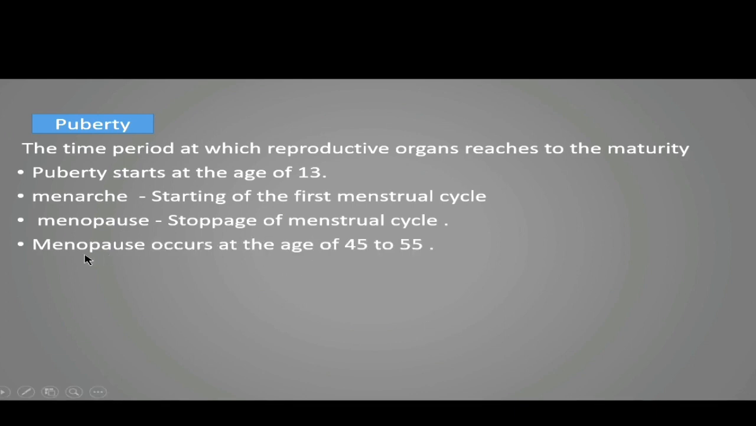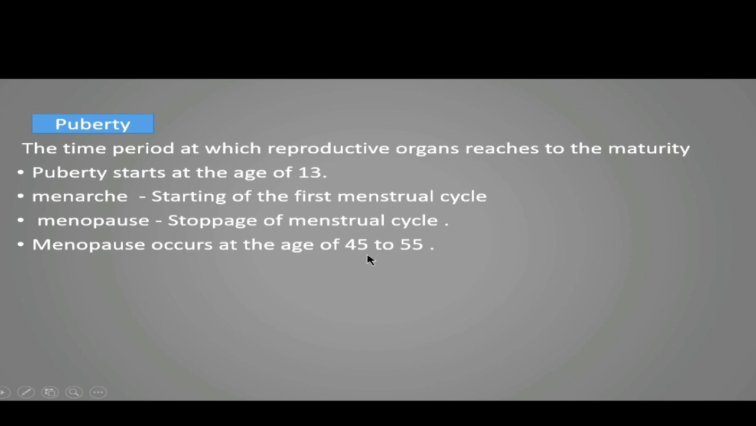Menopause occurs between the ages of 45 to 55. As we can see, the menstrual cycle starts at the age of 13, and menopause may take place at the age of 45 to 55. Generally it occurs at the age of 45 to 50.